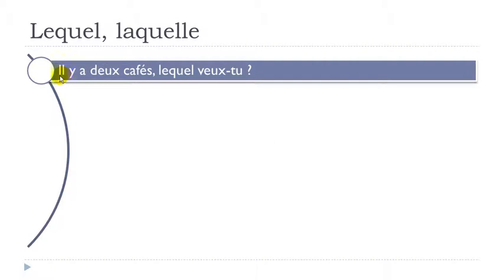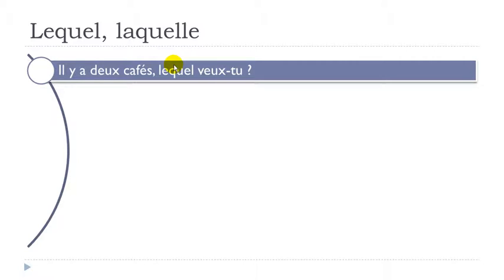So the first one, il y a deux cafés. Okay, so if you want to translate directly, it would be there are two coffees. Lequel veux-tu? So of course you could ask the same question and you could put this, quel café veux-tu? Let's translate it straight. It would be more clear.